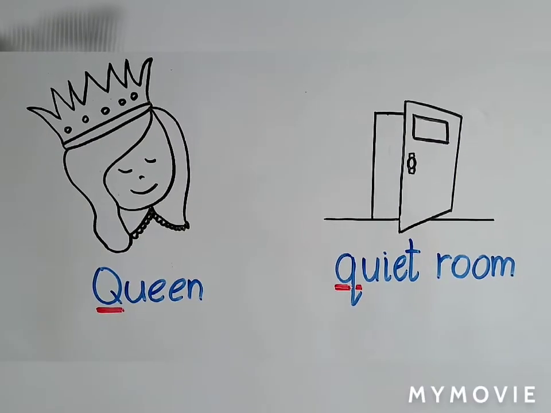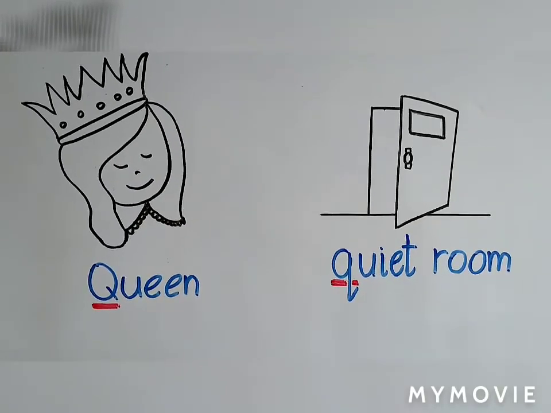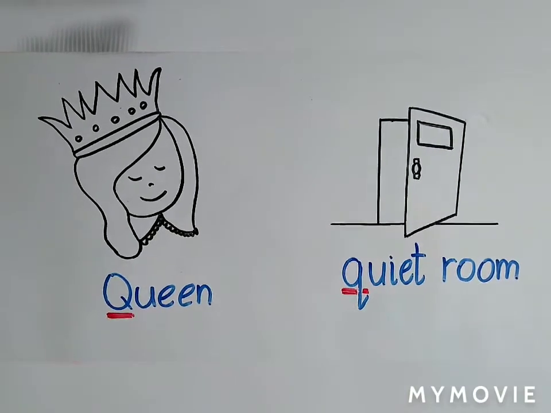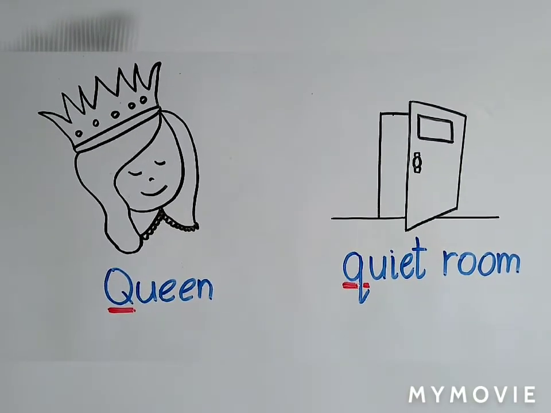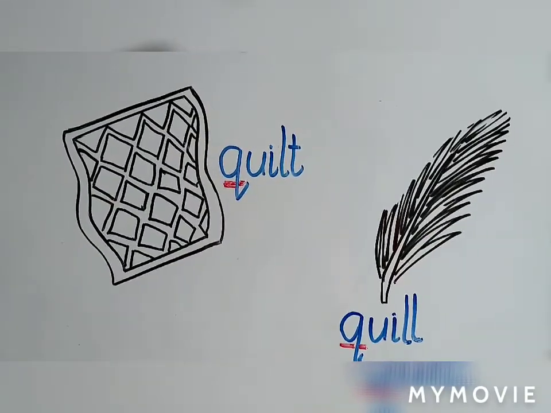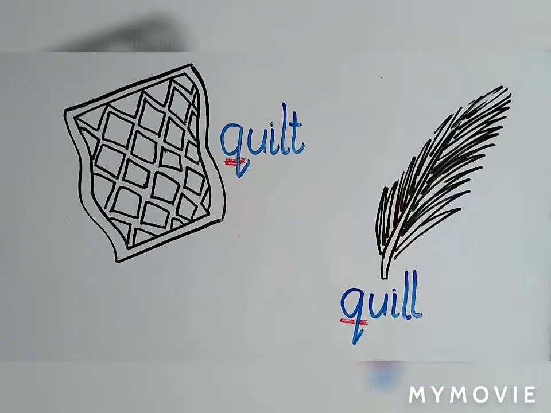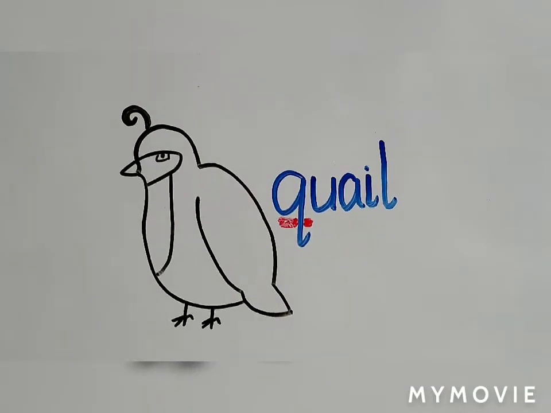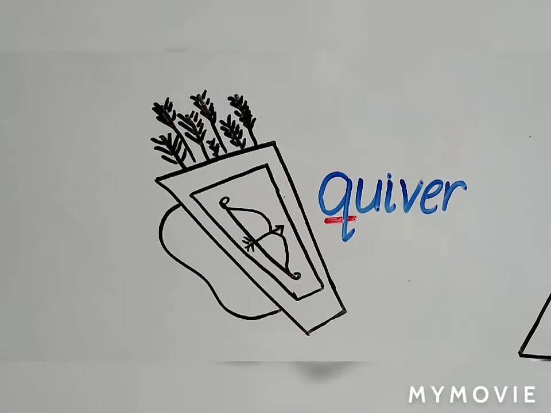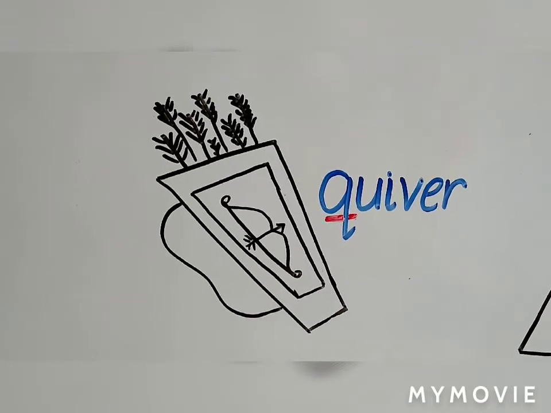She is the queen, and that is the door for her quiet room. Now we all need to remain quiet as we are going inside to see what's in there. A quilt, a quill, a quail, a quiver. The arrows are kept in the quiver.